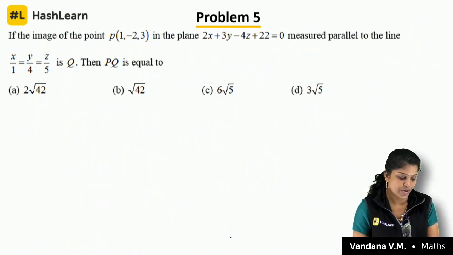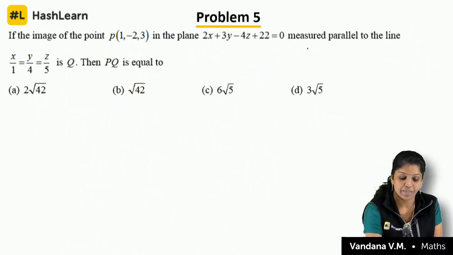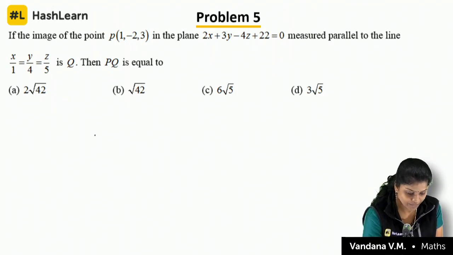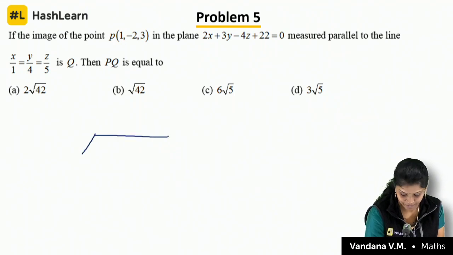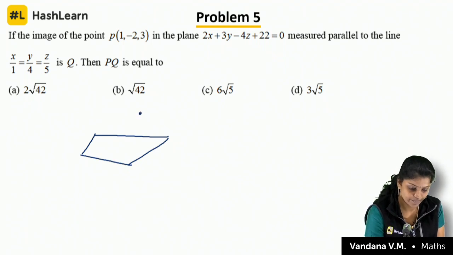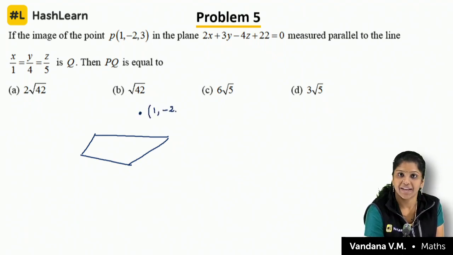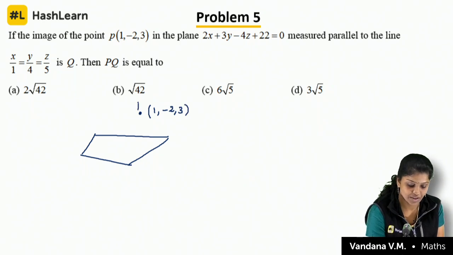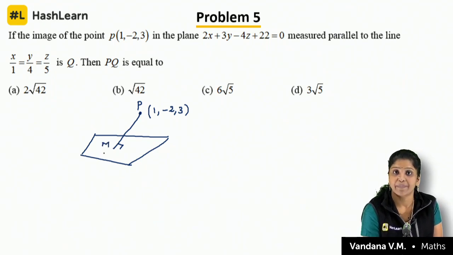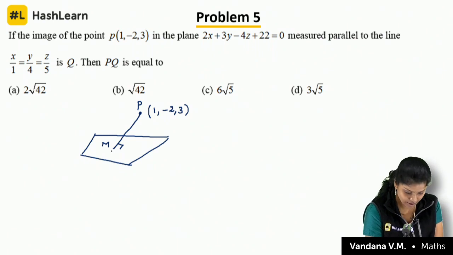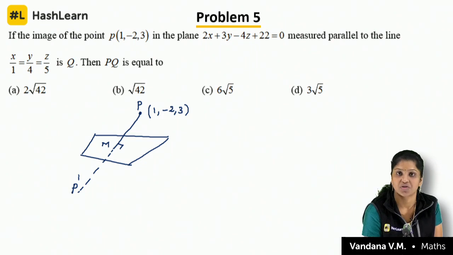If the image of the point P in the plane measured parallel to the line, we did this kind of problem. See, there is a plane, okay, point 1, minus 2, 3. This is the point. Here to here, if it is perpendicular, suppose let me take it as M. This M is called the foot of the perpendicular, and P dash will be the image.